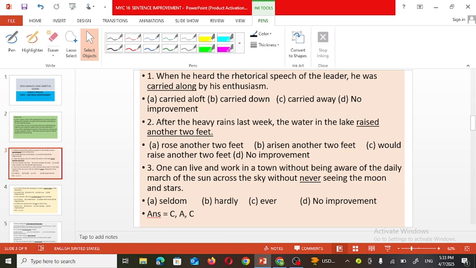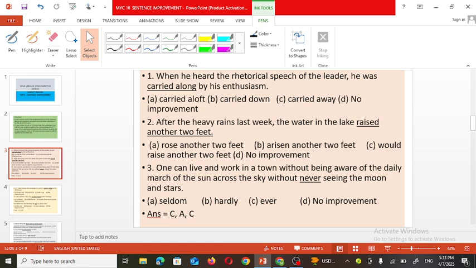Now the underlined part is carried along. When he heard the rhetorical speech of the leader, he was carried along by his enthusiasm. Carried along is not the phrase. Now, the given phrases are carried aloft, carried down, and carried away.